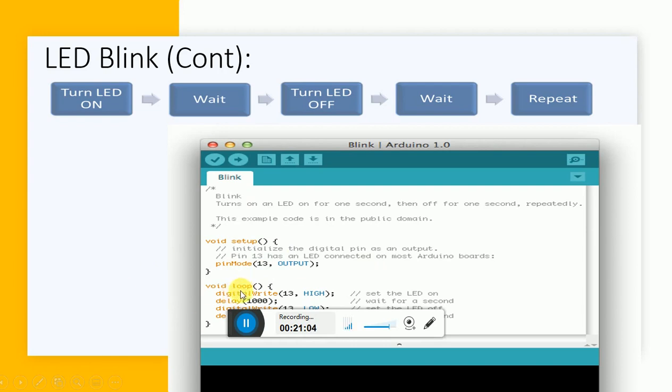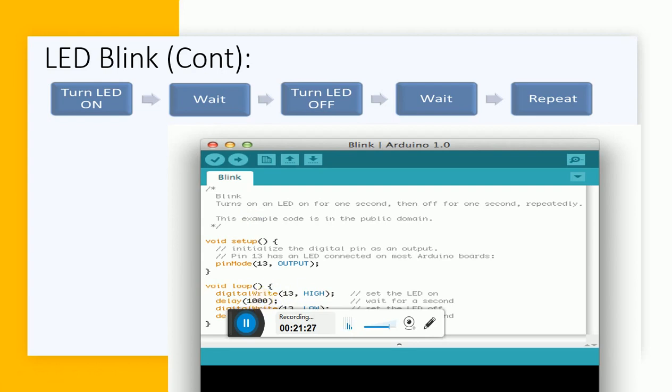I am writing into the void loop what I have to do: turn the LED on. If I want to turn on the LED, I have to write on pin number 13 as logic high. So I'm writing digitalWrite 13 comma HIGH. Then I have to wait for some time. Waiting means I'm going to use a delay. Delay, into brackets I'm writing 1000.